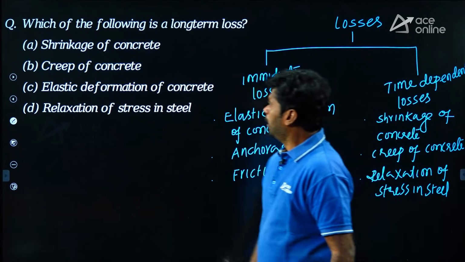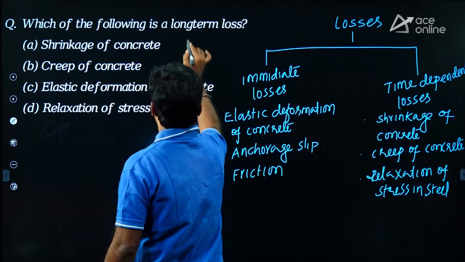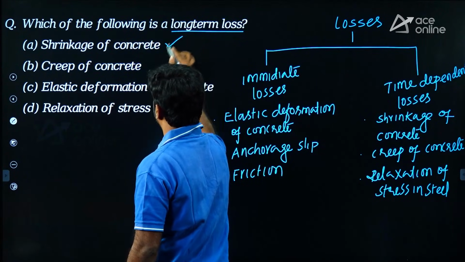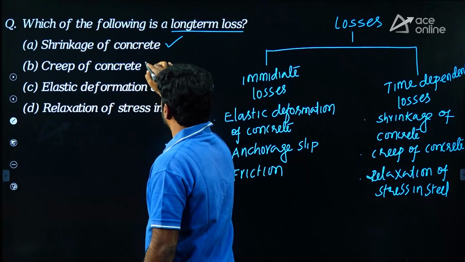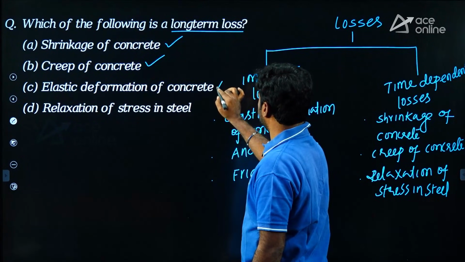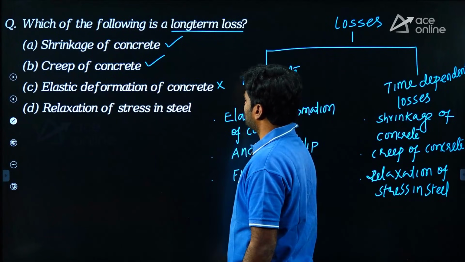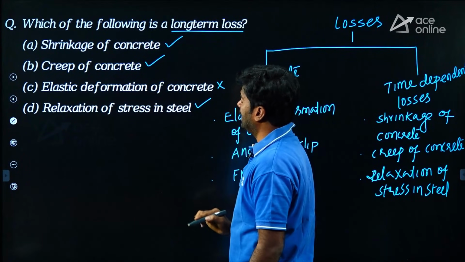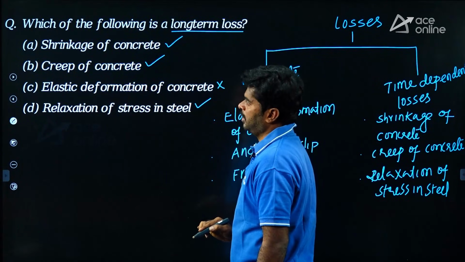Okay. Here given options, long term losses we want. Shrinkage of concrete, yes, it is a long term loss. Creep of concrete, long term loss. Elastic deformation of concrete, it is immediate loss. Relaxation of stress in steel, also called a creep in steel. My dear, it is also a long term loss.